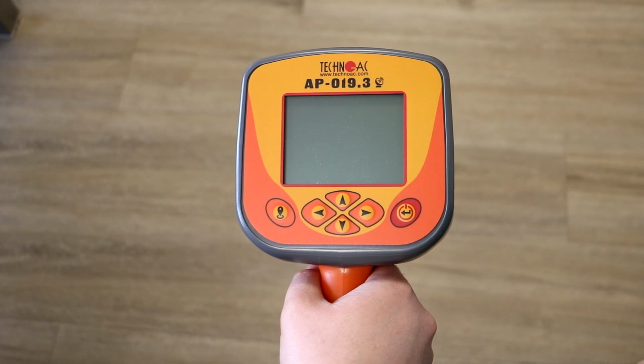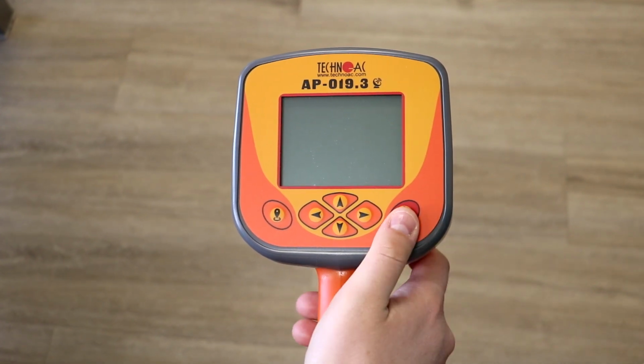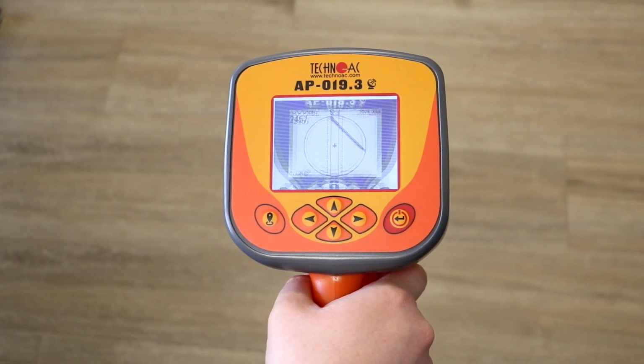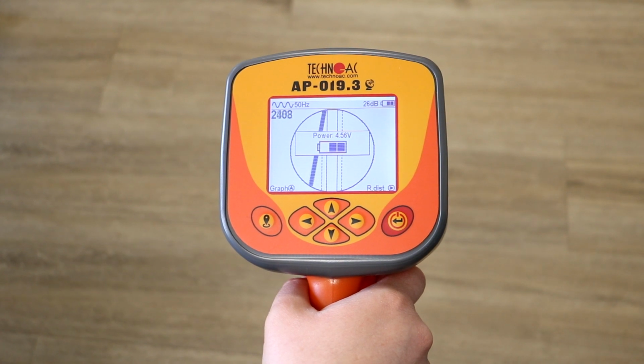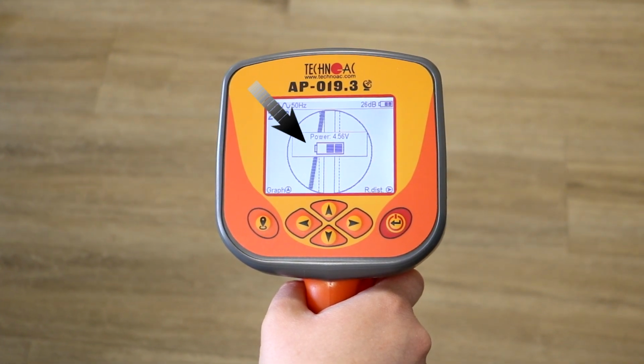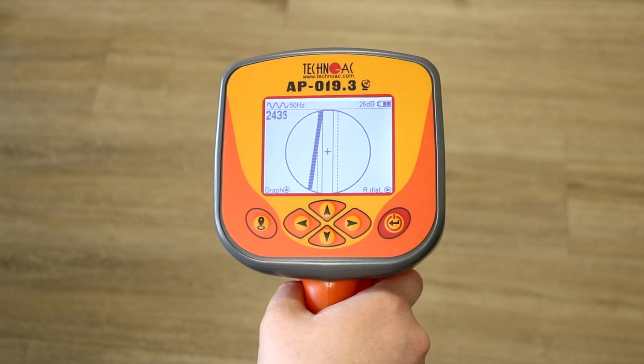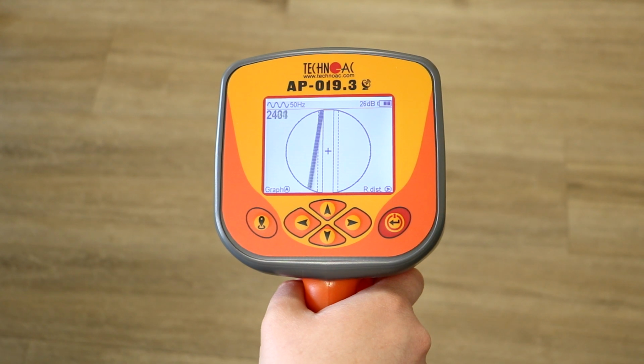Let's turn on the receiver by pressing and holding the power button. You hear the start music and the voltage of your batteries, and basically you are ready to go with the location. When the receiver is loaded, you can see the black line indicating the nearby cables or pipes, which means that by default the receiver started in route mode, and you can see the following parameters indicated on its